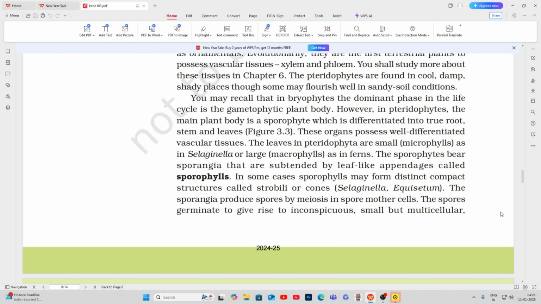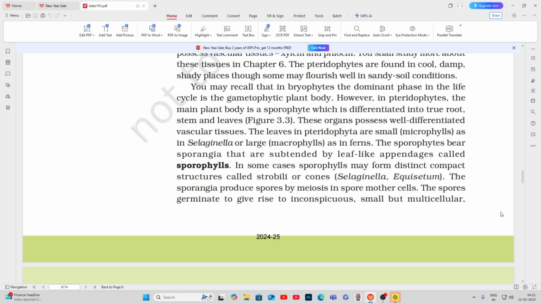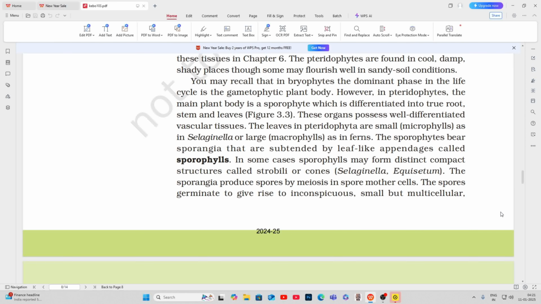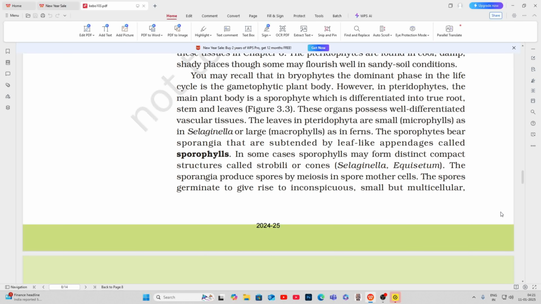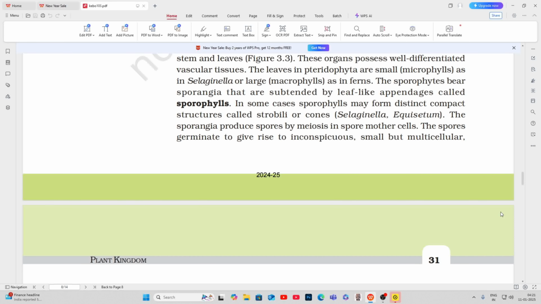You may recall that in bryophytes the dominant phase in the life cycle is the gametophytic plant body. However, in pteridophytes, the main plant body is a sporophyte, which is differentiated into true root, stem, and leaves, Figure 3.3. These organs possess well-differentiated vascular tissues. The leaves in Pteridophyta are small microphylls, as in Selaginella, or large macrophylls, as in ferns.